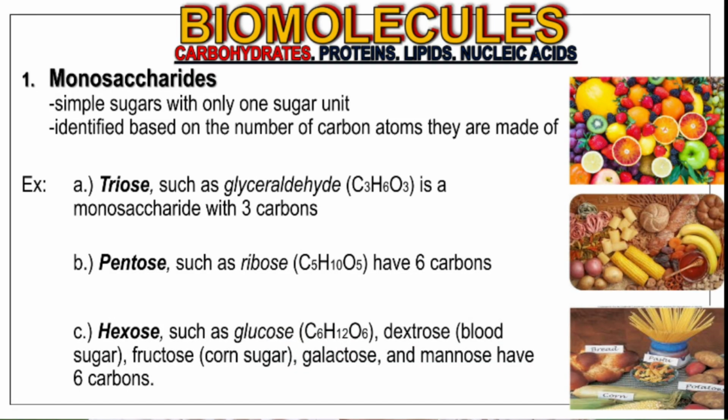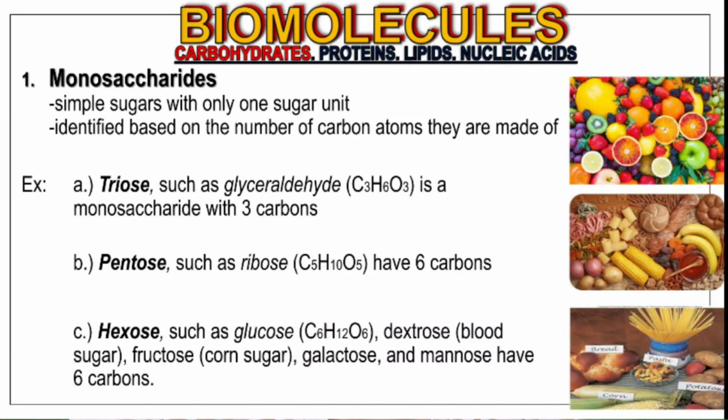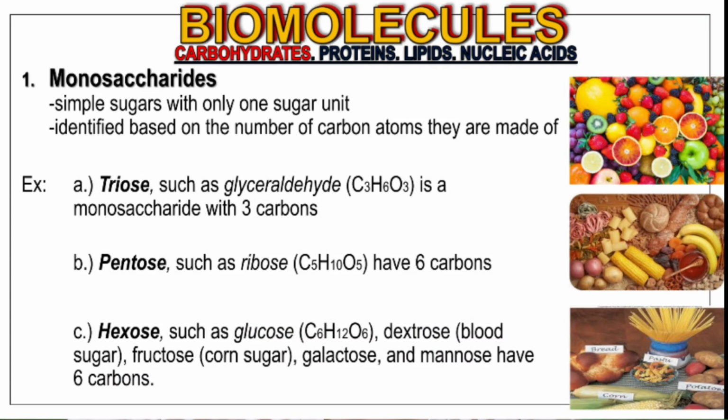Monosaccharides are simple sugars that have only one sugar unit. And they are classified based on the number of carbons they contain. And we have three different classifications for monosaccharides: the triose, the pentose, and the hexose. Triose are monosaccharides that have 3 carbons, and the example for these is glyceraldehyde, which is C3H6O3. Next one is pentose, which are the monosaccharides that have 5 carbons.